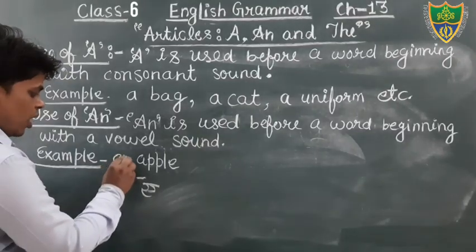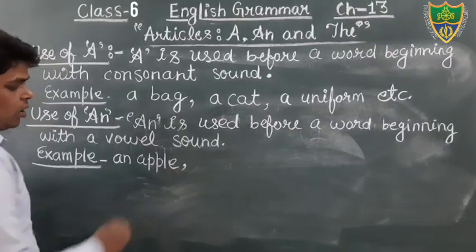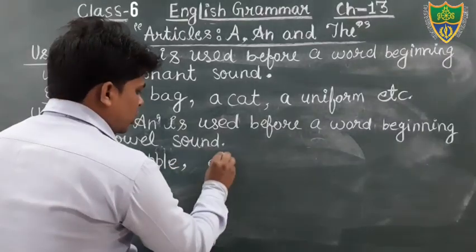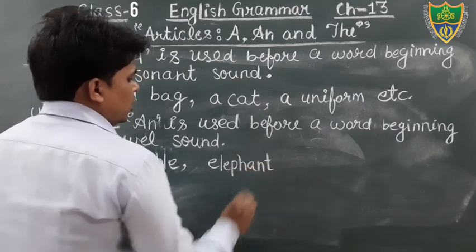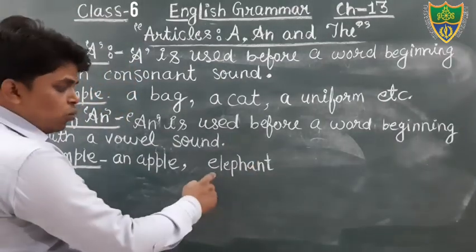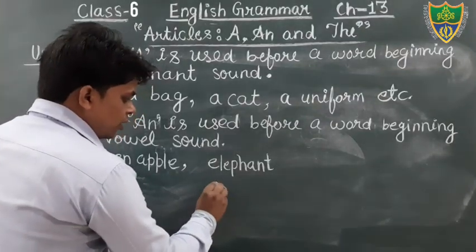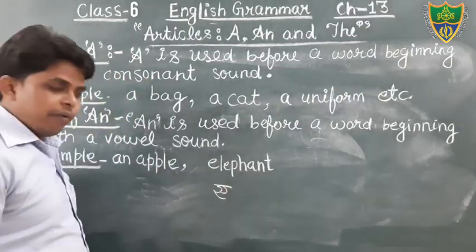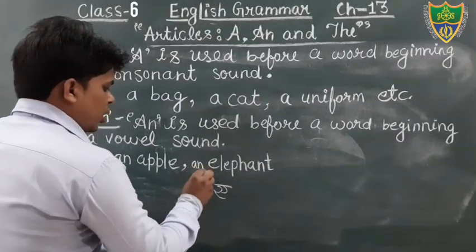Therefore, we will use here an. We will use the article an, an apple. Okay, elephant. Just see. E-L-E-P-H-A-N-T. Okay, elephant. E is vowel in English also and A is also what? Vowel. Okay, in Hindi. Therefore, we will use here an elephant.